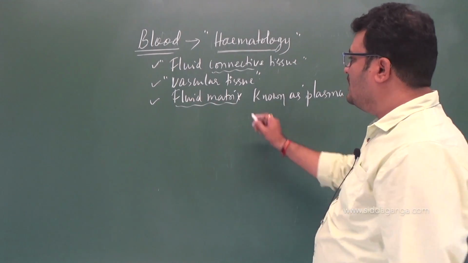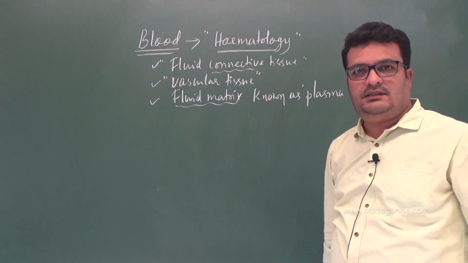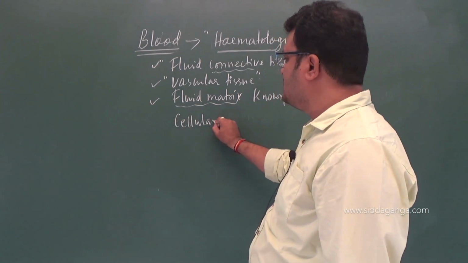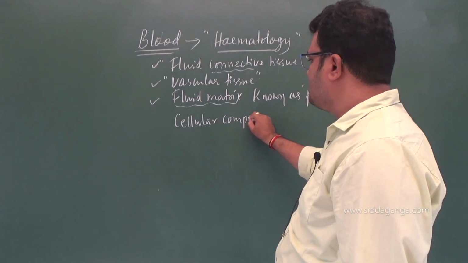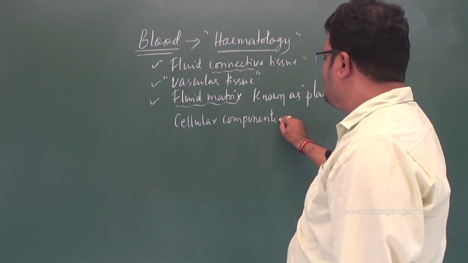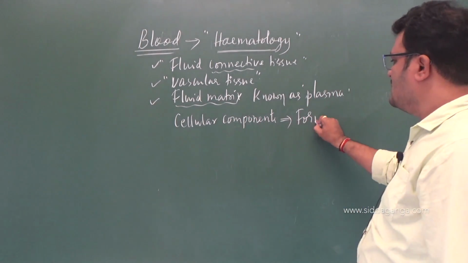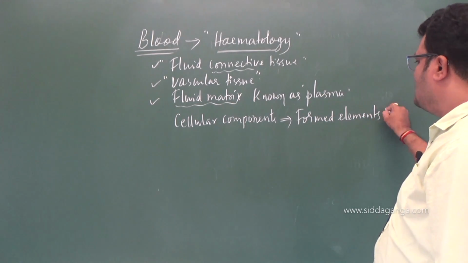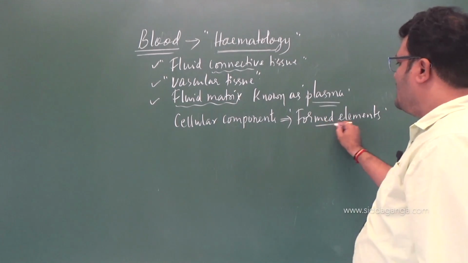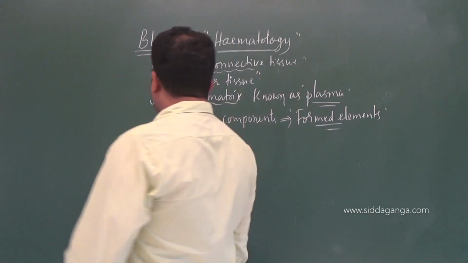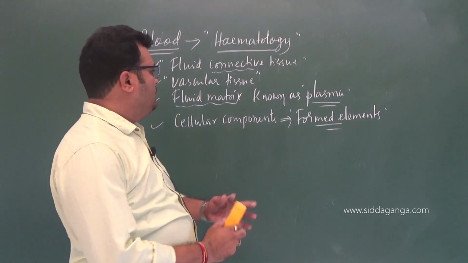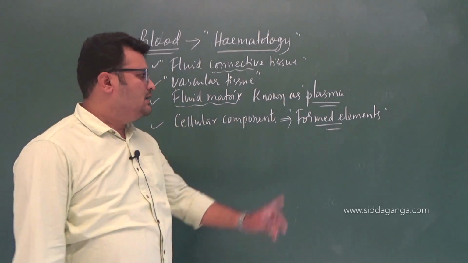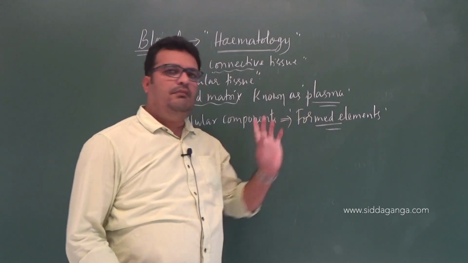You will only come across the matrix and the cells, and the cellular components are known as formed elements. In the blood you will find the fluid matrix known as plasma and the formed elements.